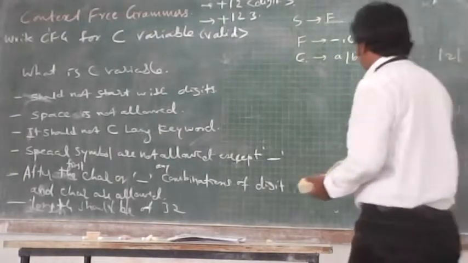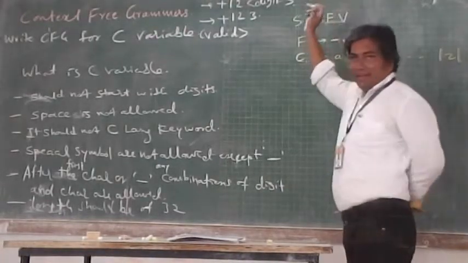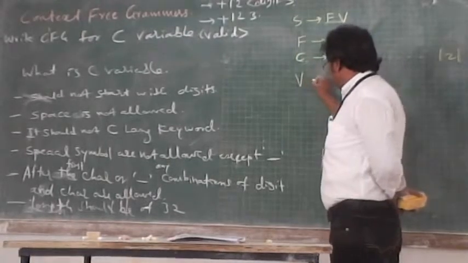So how do you get that? I can take V. So V is what?